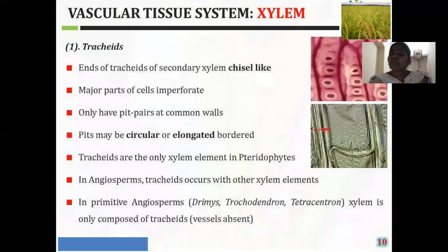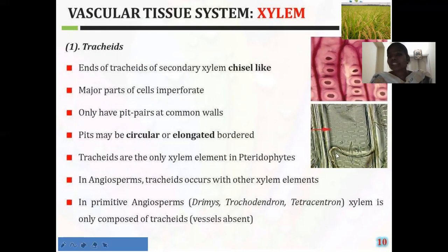The presence of pores is called perforation. Pores are nothing but openings or small hole-like structures present on the cells. That is called perforation. The major part of the cells does not show any perforation, and that condition is called the imperforate condition.